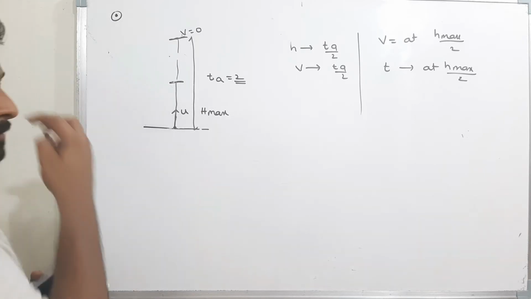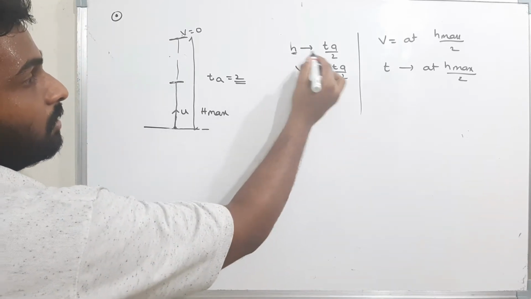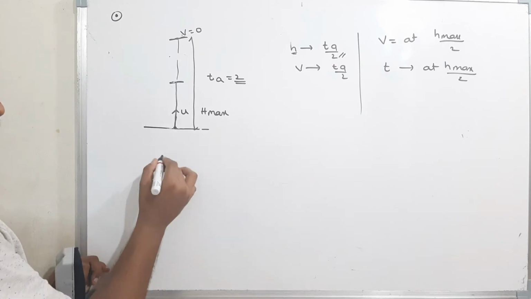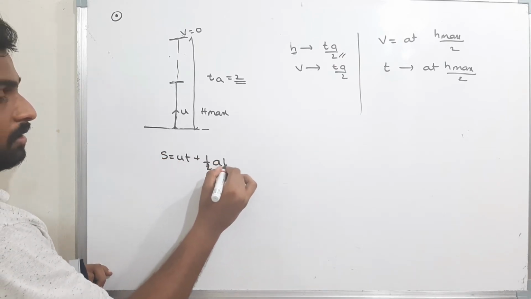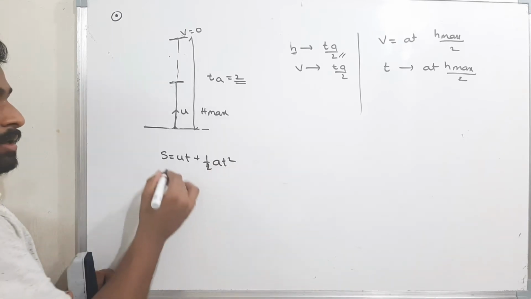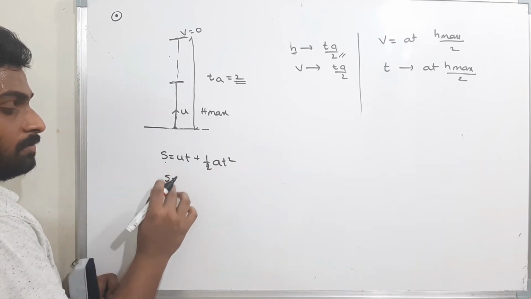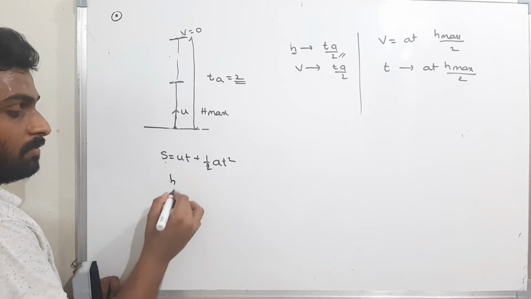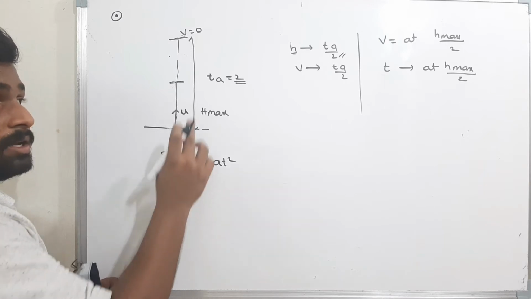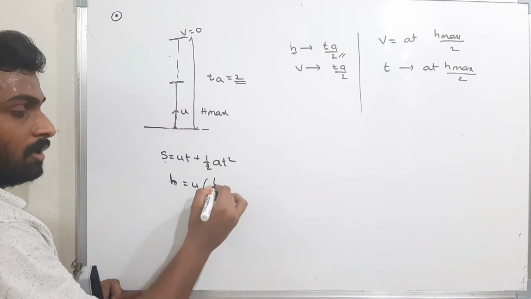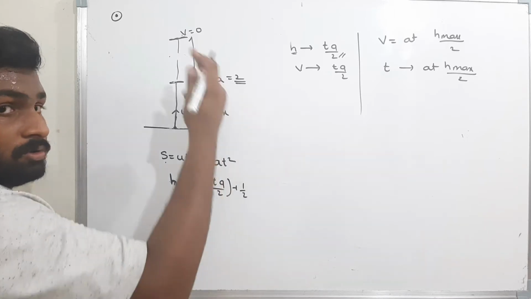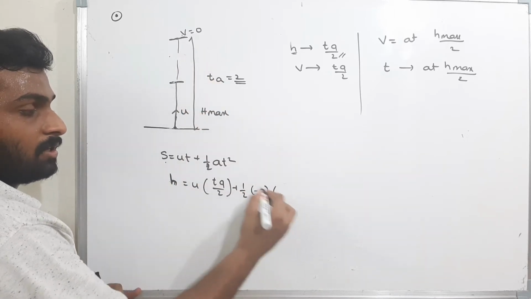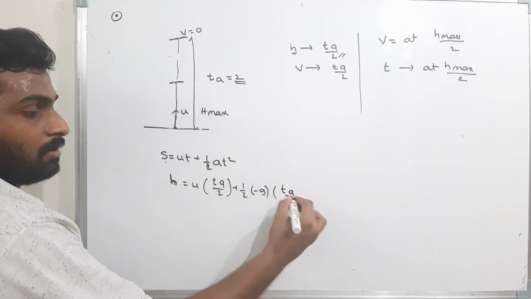Now observe carefully. Height of the body at Ta by 2. Now what is the height of the body? S is equal to ut plus half a t square. S is the height of the body at Ta by 2 seconds, which is u into Ta by 2 plus half into the acceleration, the body is going up, so minus g, into the time, which is Ta by 2.